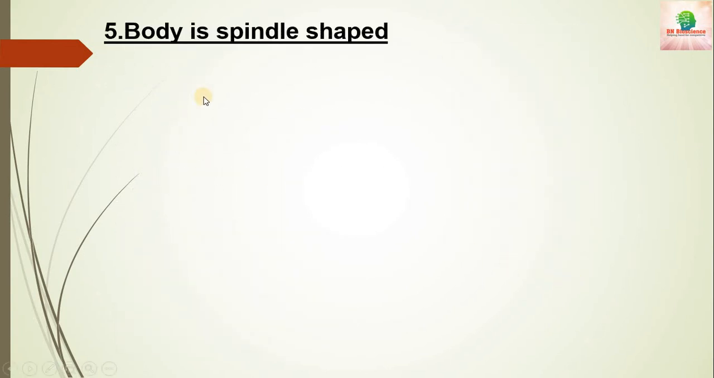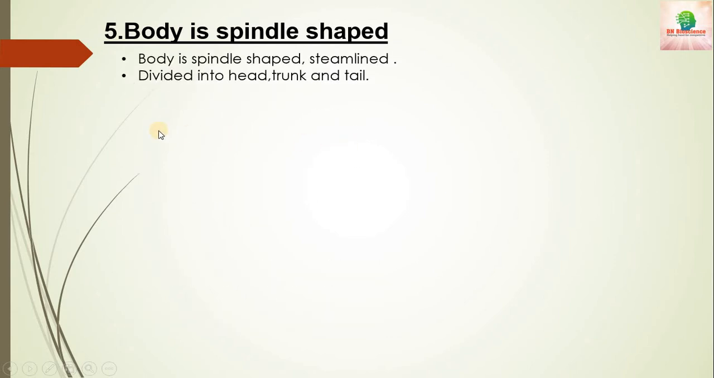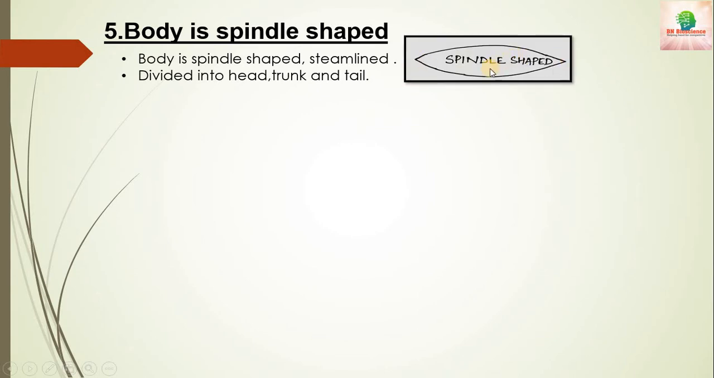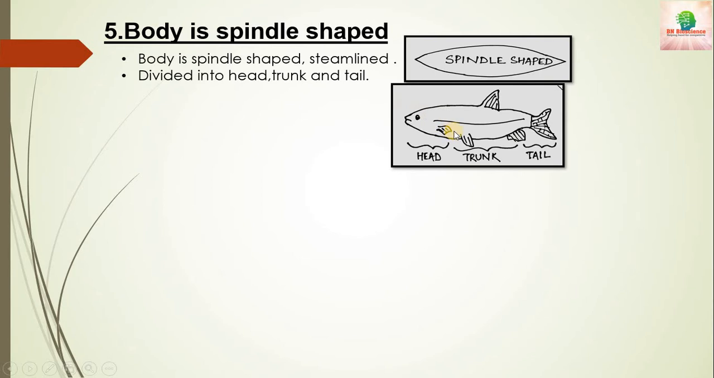The next characteristic is that the body is spindle shaped. All fishes have a spindle shaped, streamlined body. The birds also have this spindle shaped body to counter the current. So the fishes also have a spindle shaped body to cut the water current. And basically the body is divided into three regions: the head region, the trunk region and the tail region.